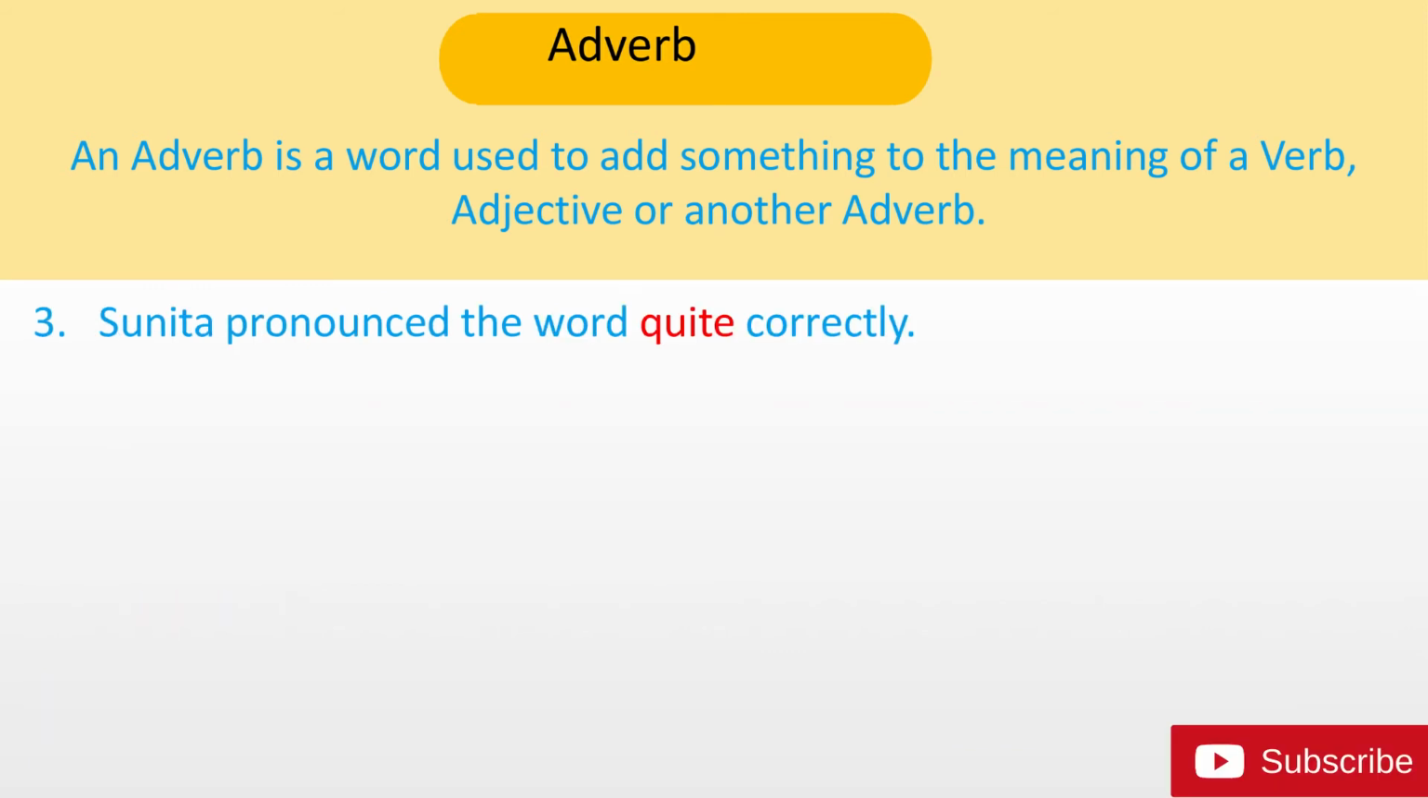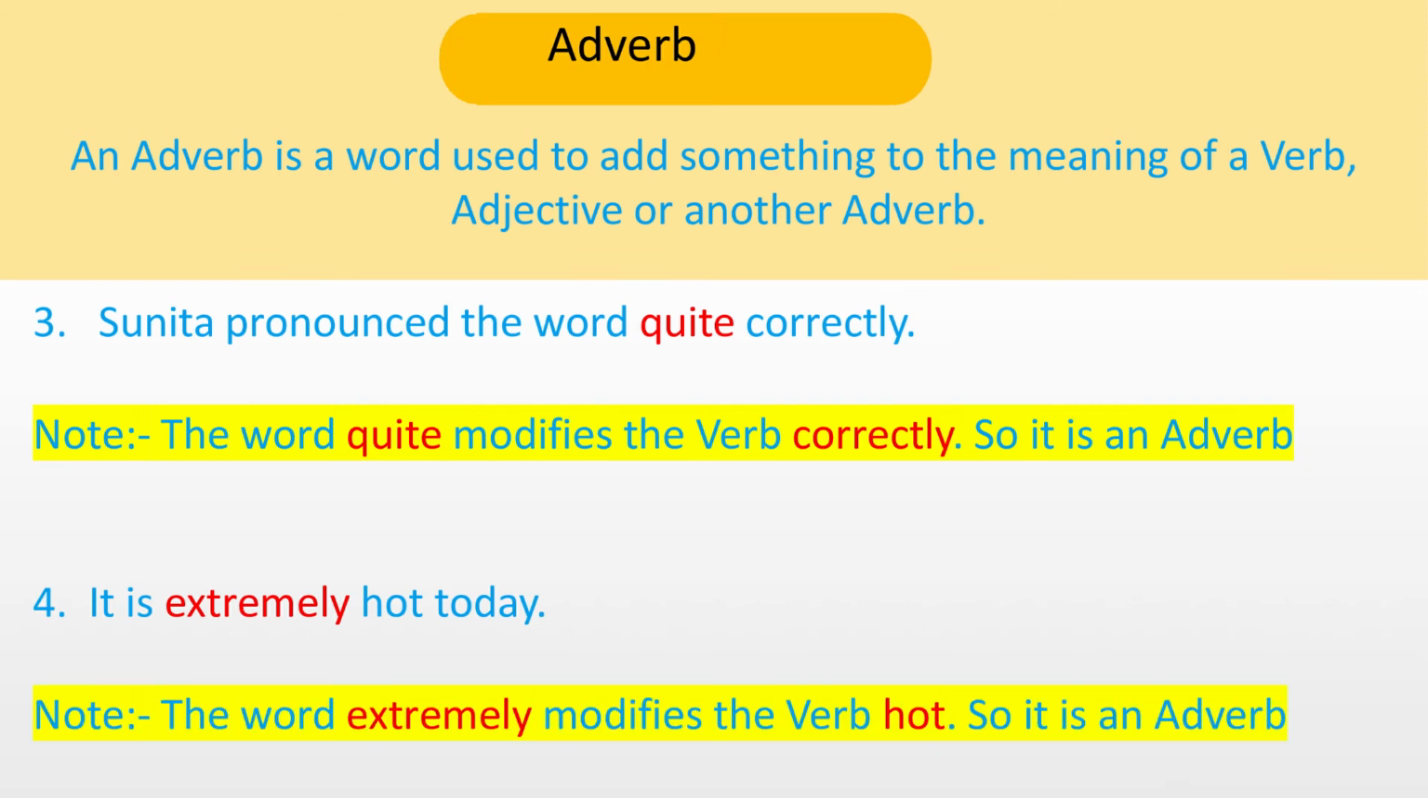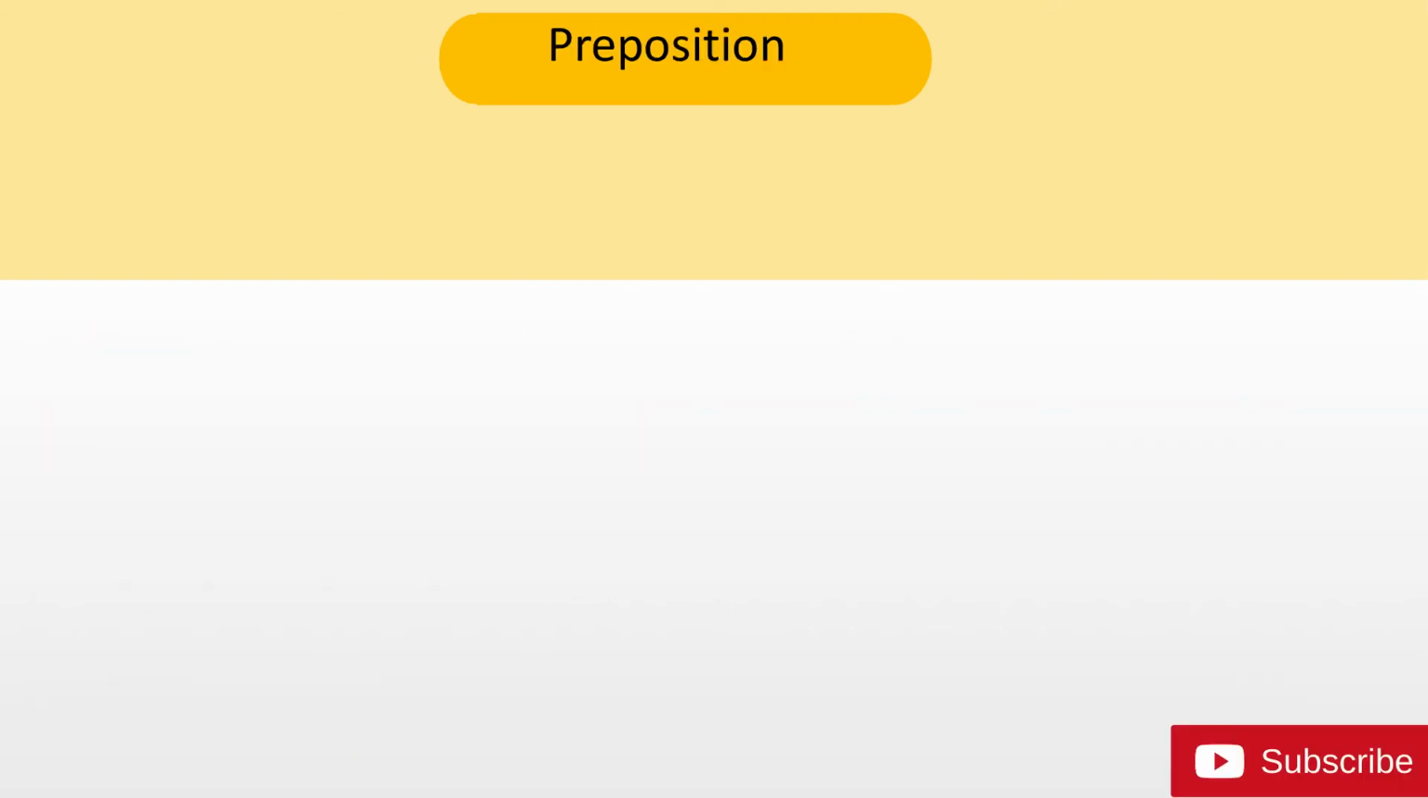Next, Sunita pronounced the word quite correctly. The word quite modifies the adverb correctly, so it is an adverb. Next, it is extremely hot today. The word extremely modifies the adjective hot, so it is an adverb. The next part of speech is preposition.